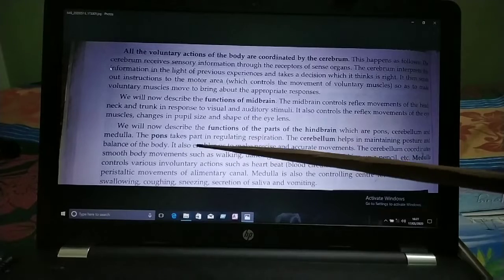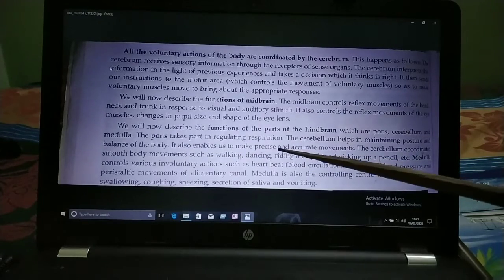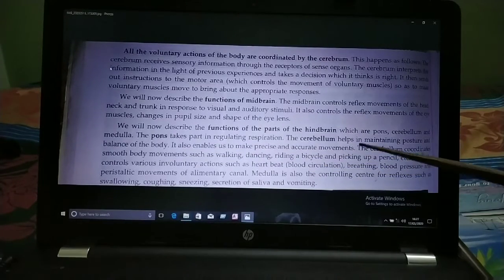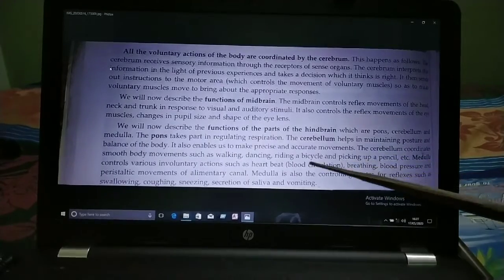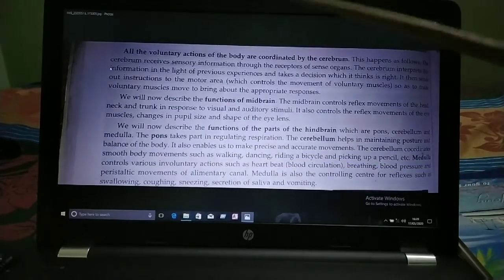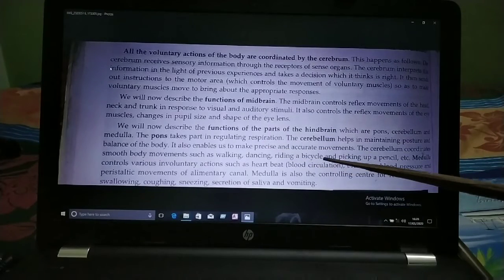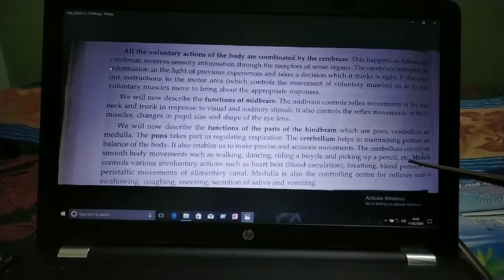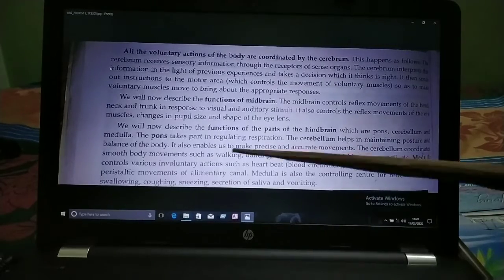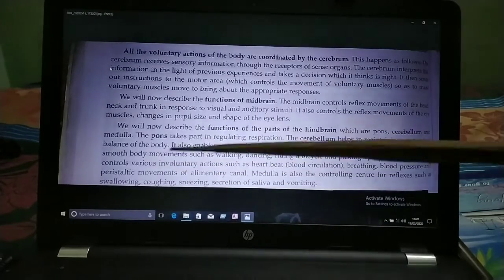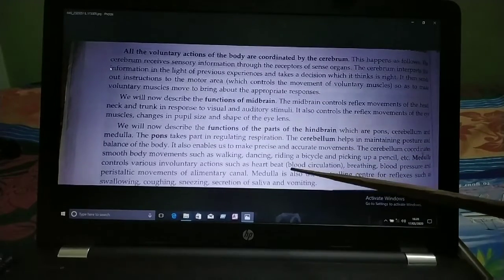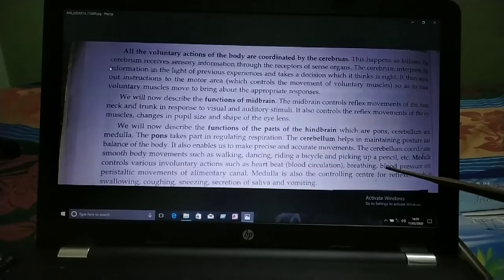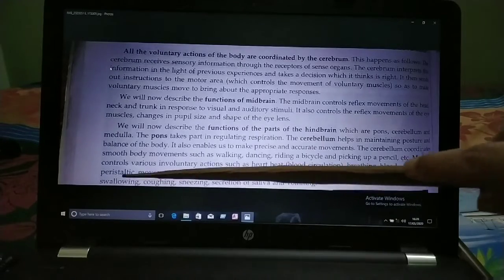Okay children, it also enables us to make precise and accurate movements. So the cerebellum coordinates smooth body movements such as walking, dancing, riding a bicycle and picking up a pencil, etc. Next, the third one is the medulla. So medulla controls various involuntary actions such as heartbeat, breathing, blood pressure and peristaltic movement.